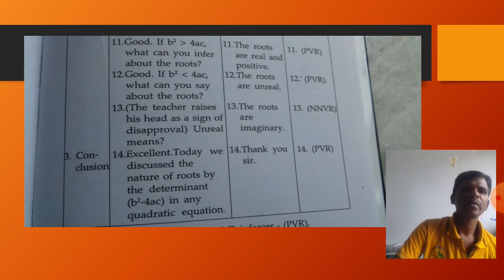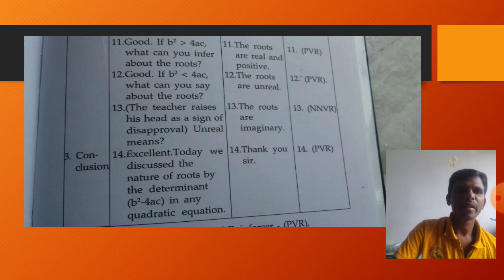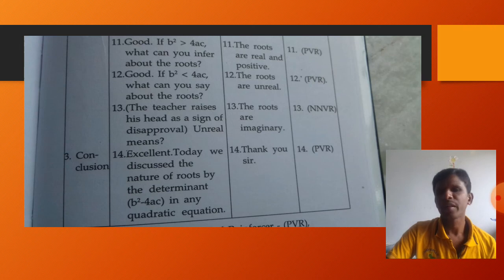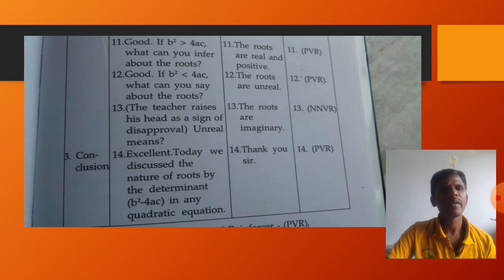The teacher concludes, yes, excellent. Today we have discussed the nature of the roots like this. The teacher concludes the lesson and she erases whatever she wrote on the blackboard, by encouraging the students to involve and participate in the teaching learning activities. So the skill of reinforcement gives a great support to the teacher, as well as it gives a great support to the students to participate and to make the class active.